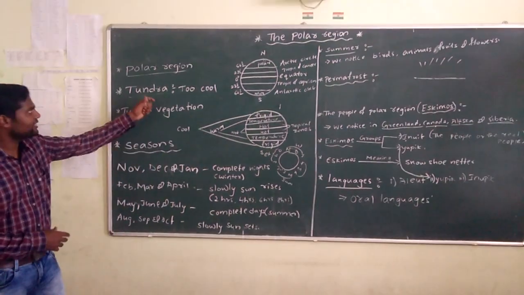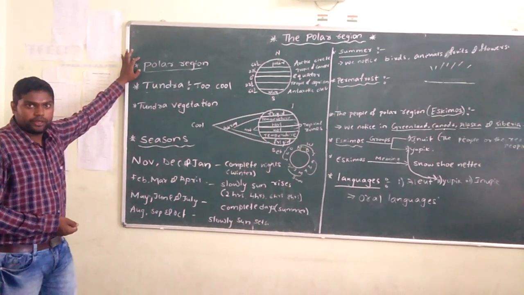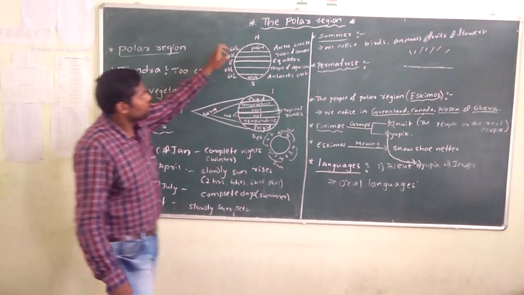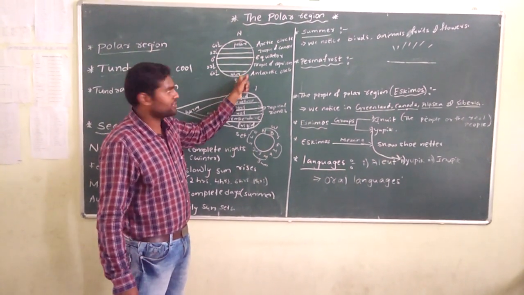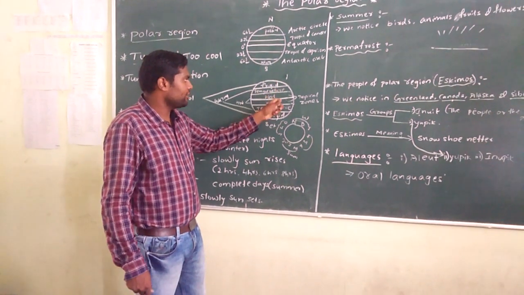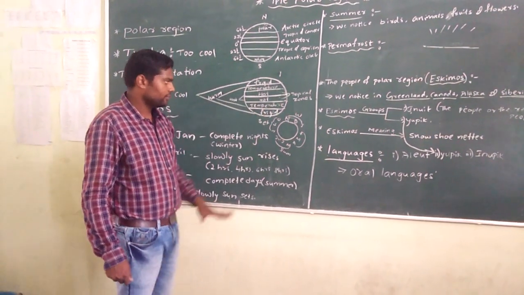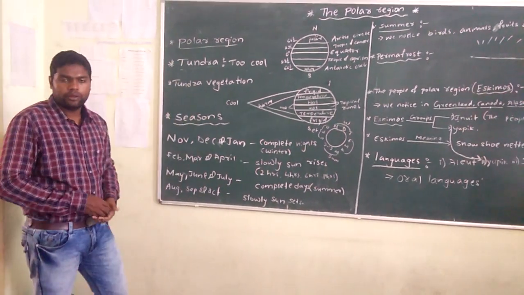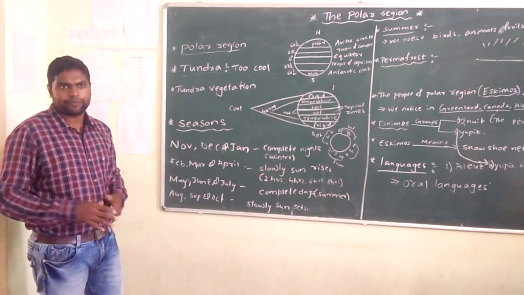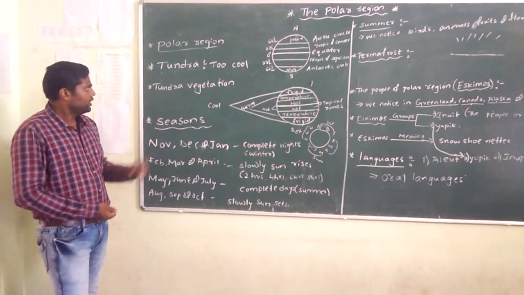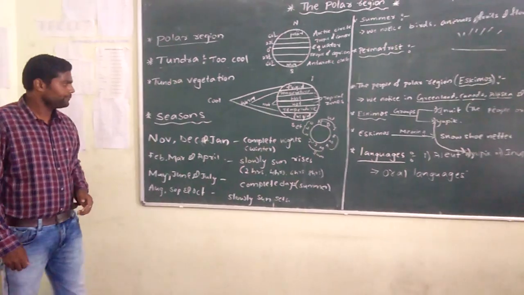So once again you remind this. Polar regions. Places which are near to the poles are called polar region. So mostly these are said to be poles, North Pole and South Pole. So remember the zones: frigid, temperate, tropical. Tundra. The places which are in North Polar region are called tundra. What is the meaning of tundra? Too cool. It is containing specific vegetation.